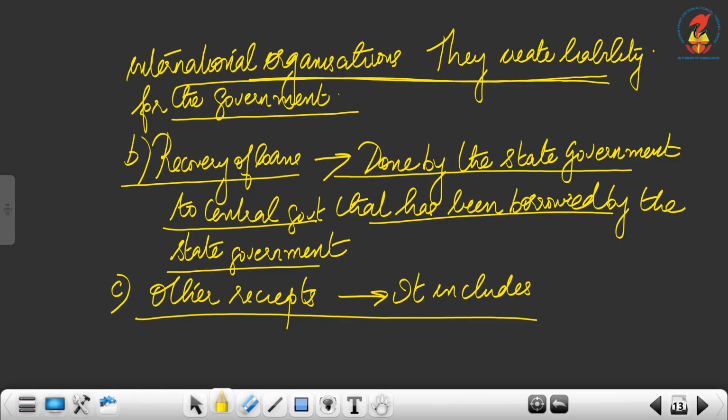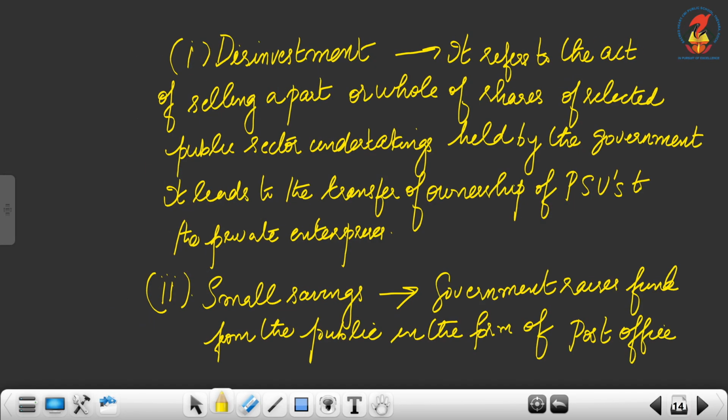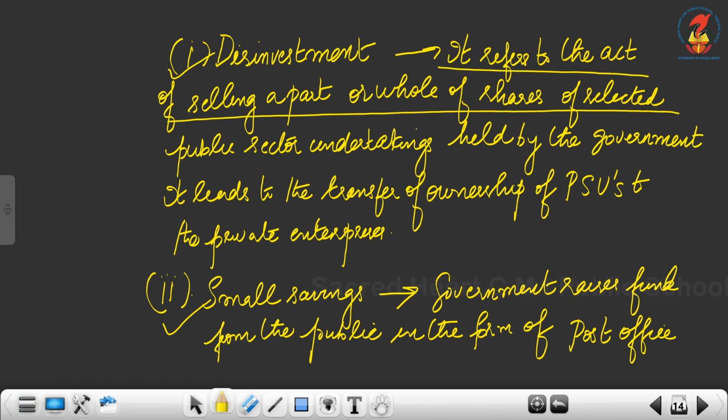Next comes other receipt. Other receipt includes disinvestment and small savings. What is meant by disinvestment? It refers to the act of selling a part or whole of shares of selected public sector undertakings held by the government.